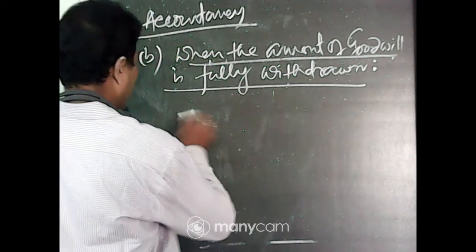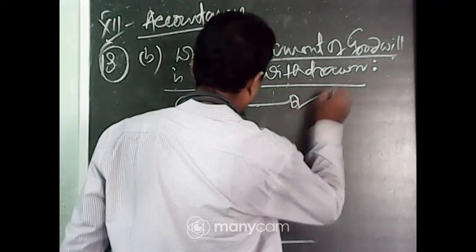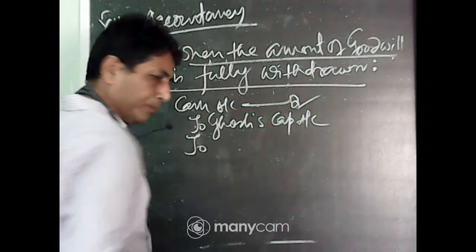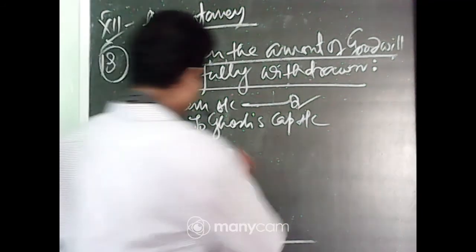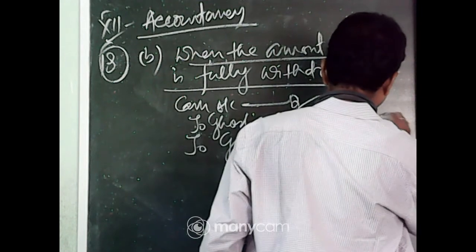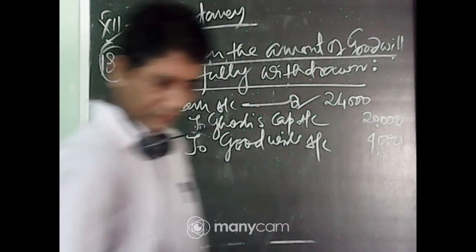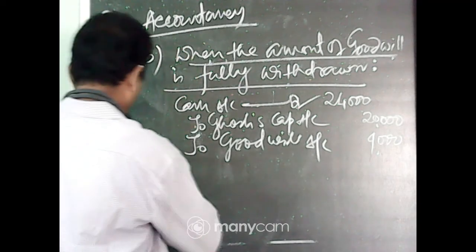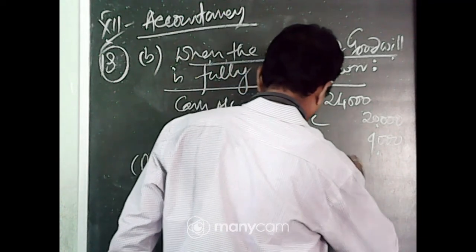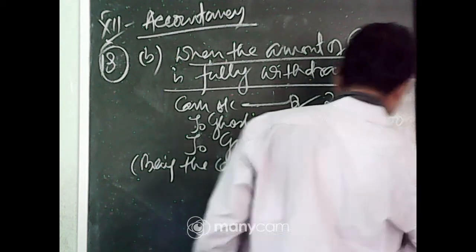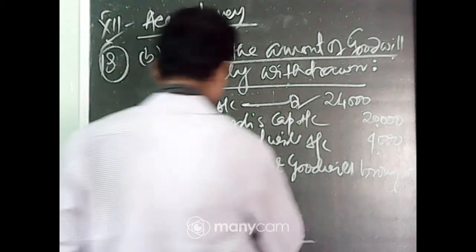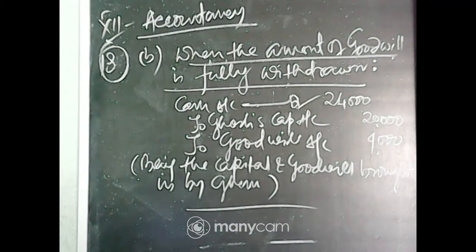Cash account debit to Ghosh capital account, to goodwill account, 24,000, 20,000, 4,000, being the capital and goodwill brought in by Ghosh. Clear?